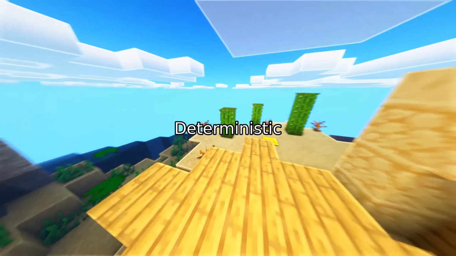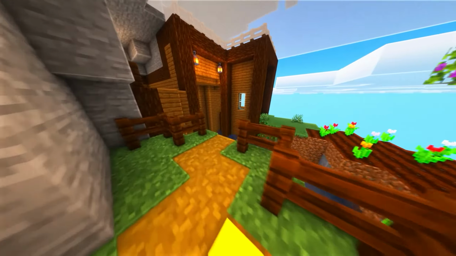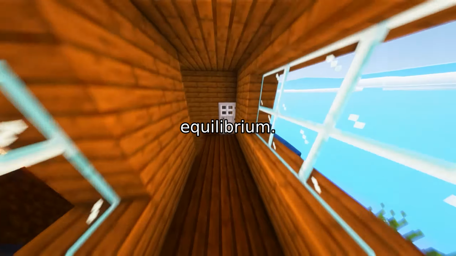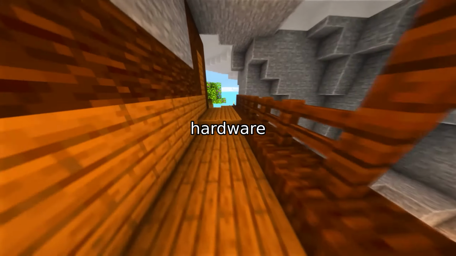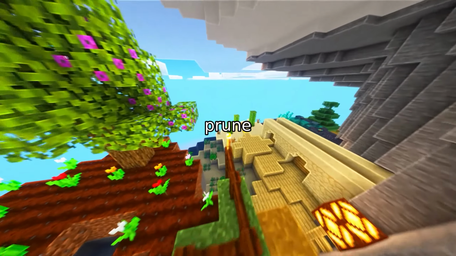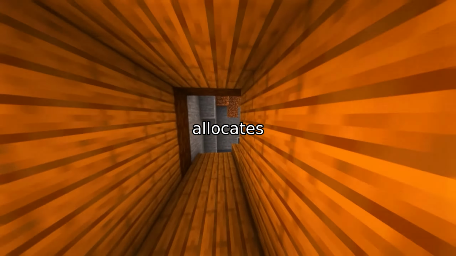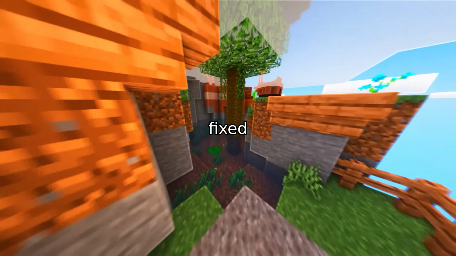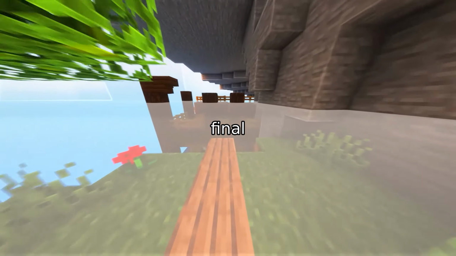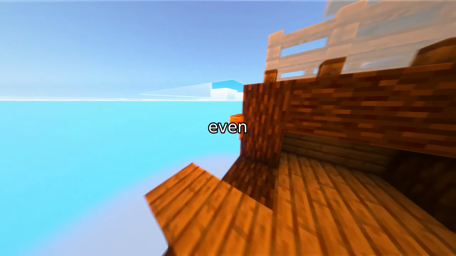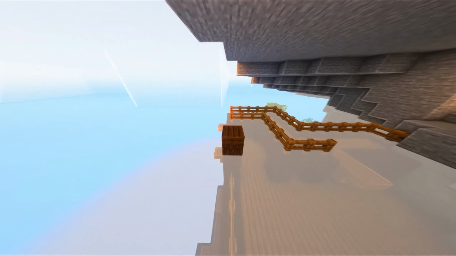The core of YOGO is the Deterministic Budget Controller, or DBC. Instead of letting the Gaussians grow uncontrollably based on heuristics, YOGO reformulates growth into a budget-aware equilibrium. The system partitions the scene into spatial polygons, and each polygon is assigned a target Gaussian budget based on hardware constraints or user priority. It uses a prune-then-densify sequence. In every densification event, the controller calculates the remaining budget gap and allocates a specific quota of new points. Instead of using a fixed gradient threshold, it selects the top Gaussians with the highest accumulated gradient magnitudes. This means the final primitive count is strictly predictable. You can even allocate more resources to a specific region of interest to get extreme detail on a specific object while keeping the background highly compressed.